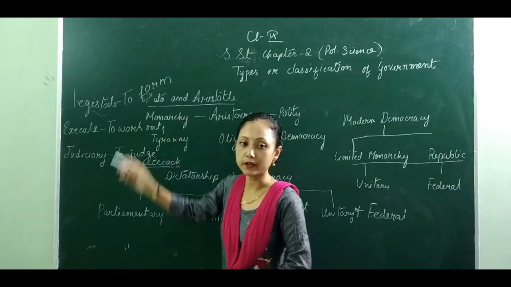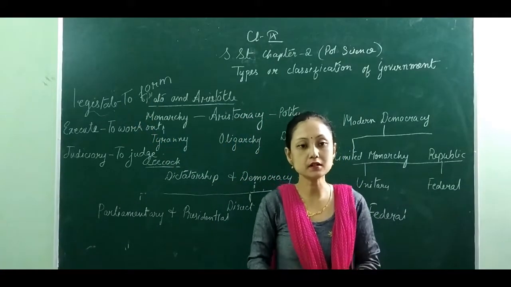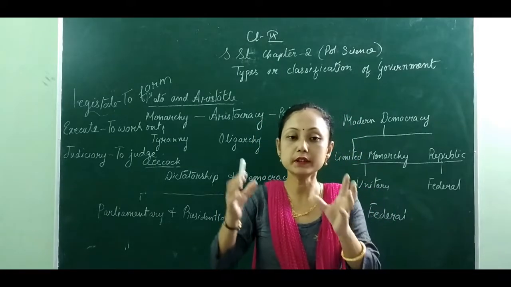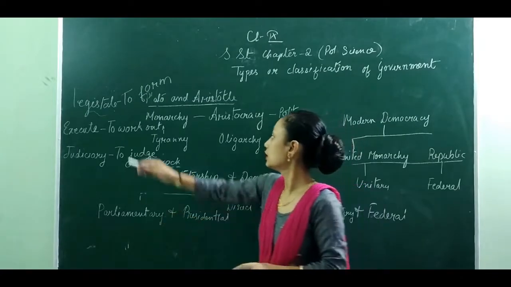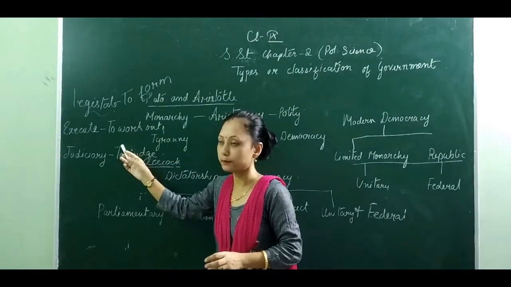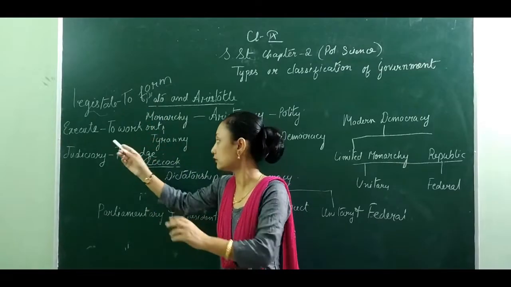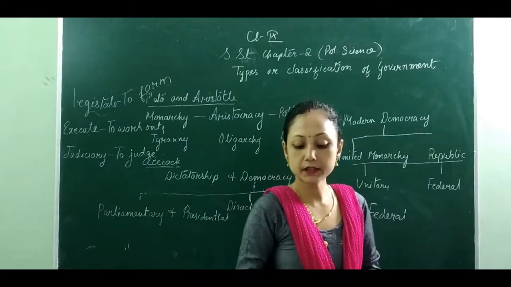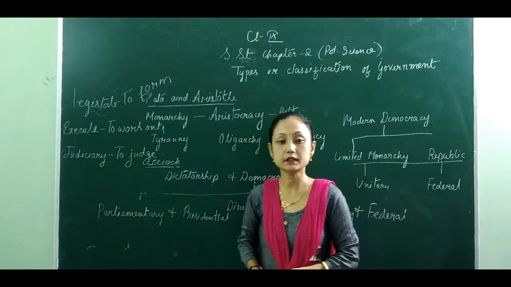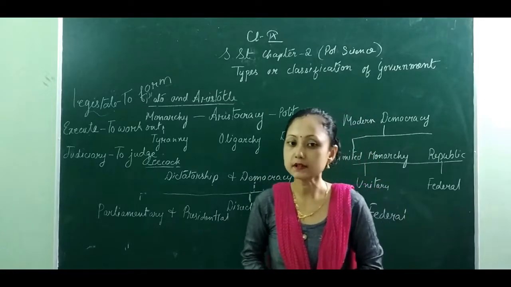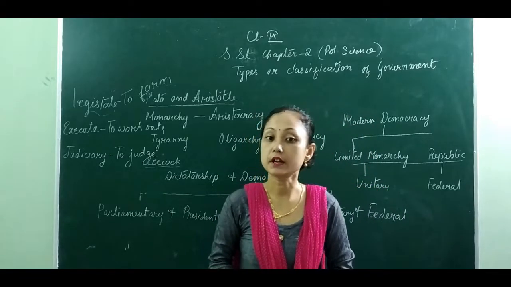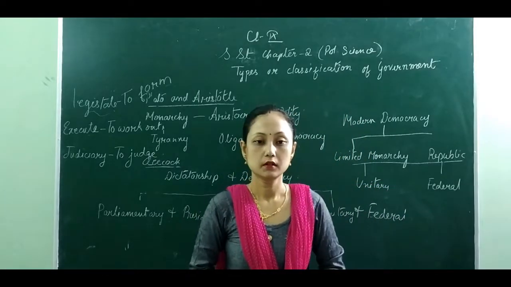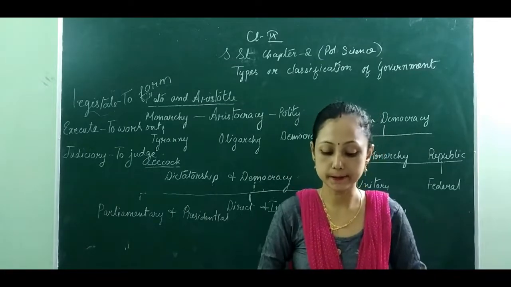Now, to form means this Council of Ministers sits together in the parliament and discusses what is to be done within the country. That is to legislate, and to execute means to form first and then to work it out. Another one is the collective responsibility of the Council of Ministers. Collective responsibility means the Council of Ministers have their own respective duties to be performed in their spheres, in their areas.